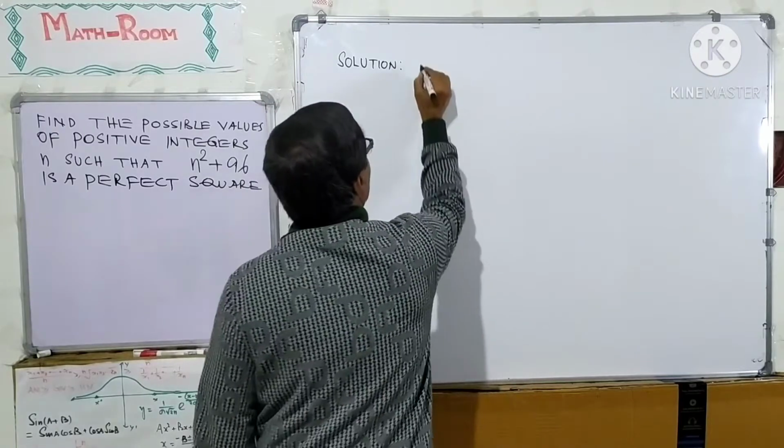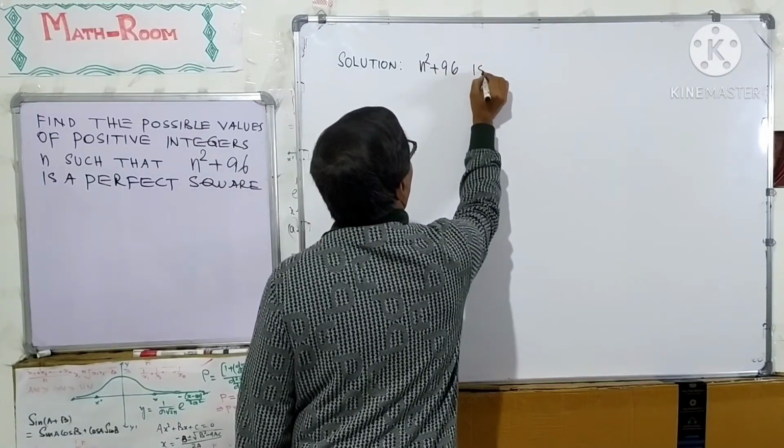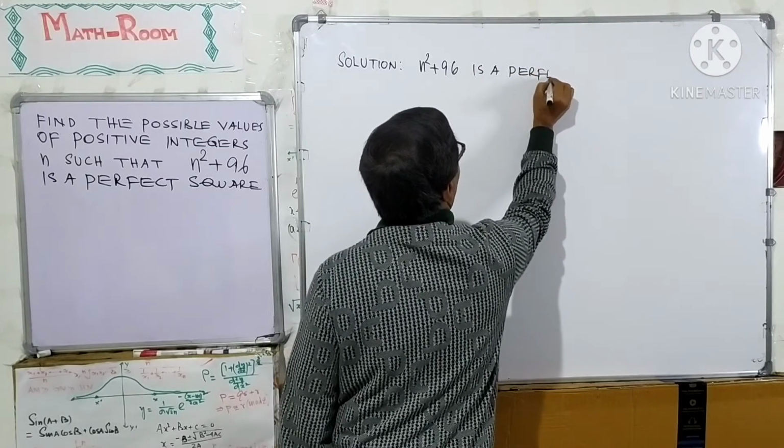Here n square plus 96 is a perfect square.